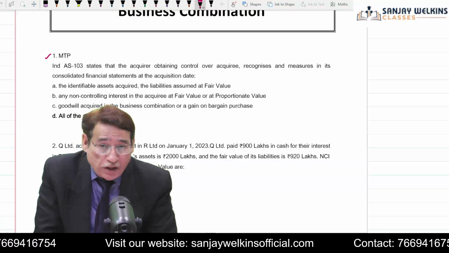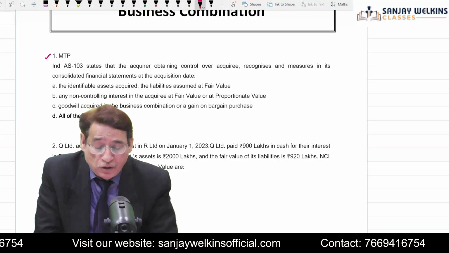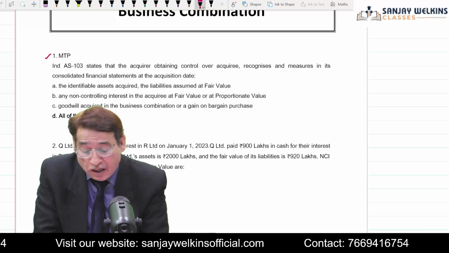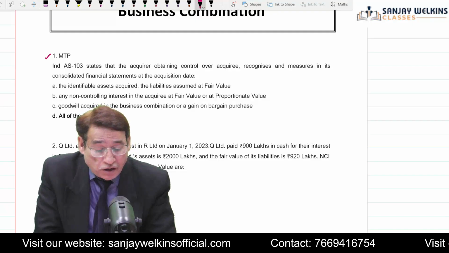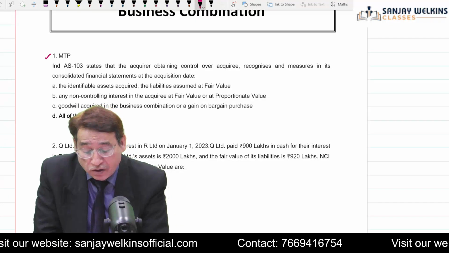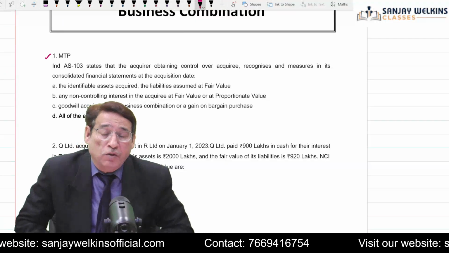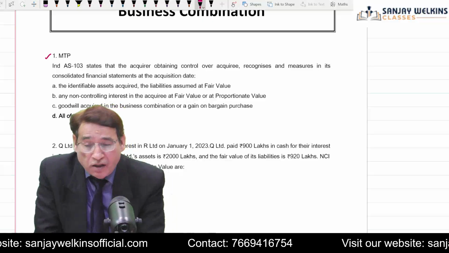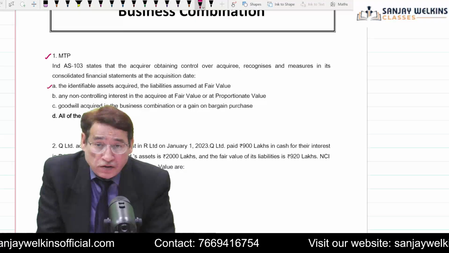As you know, whenever an entity acquires another entity, the entity which acquires is known as the acquirer entity. Now the question is asking that the acquirer company, which is obtaining control over the acquiree company, recognizes and measures in its consolidated financial statement at the acquisition date. For that, you need to know the accounting aspects. It is written over here, the identifiable assets acquired and the liabilities assumed at fair value.